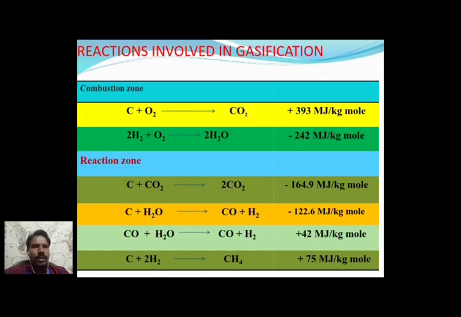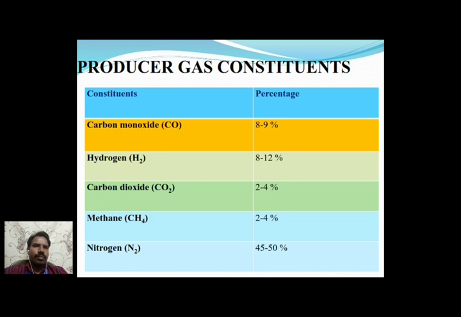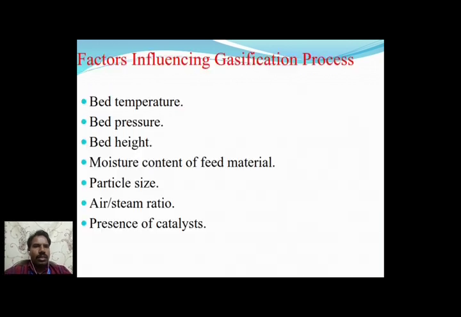The chemical reaction between the combustion zone and reaction zone: in the combustion zone, carbon reacts with oxygen to form CO2, and the hydrogen acts with oxygen to produce water. Similarly, the reaction zone also produces some gases at the end of the reaction. Producer gas contains carbon monoxide, hydrogen, carbon dioxide, methane and nitrogen.